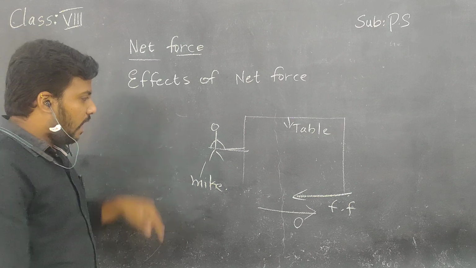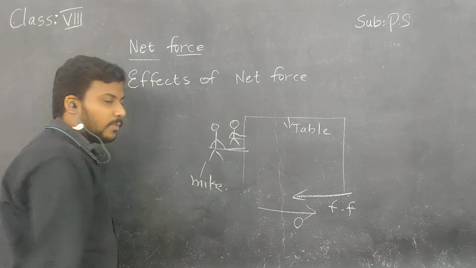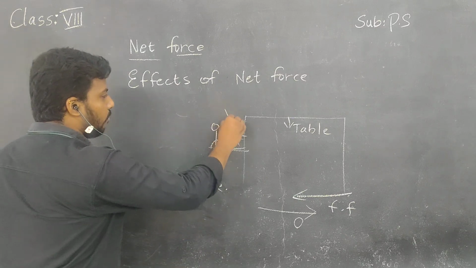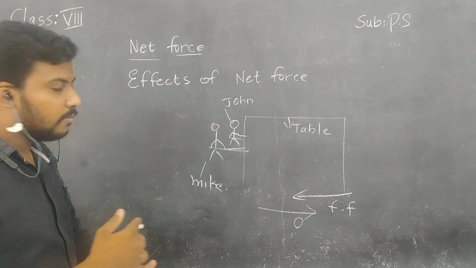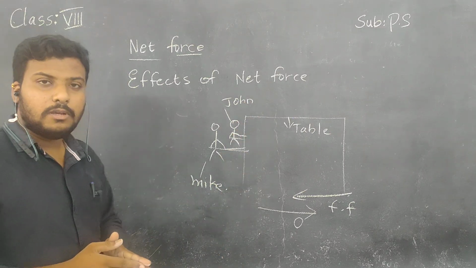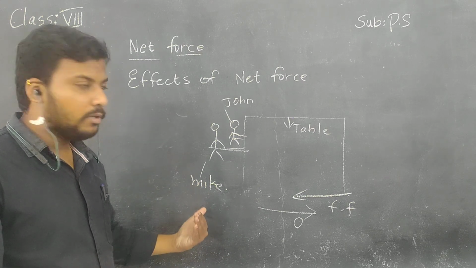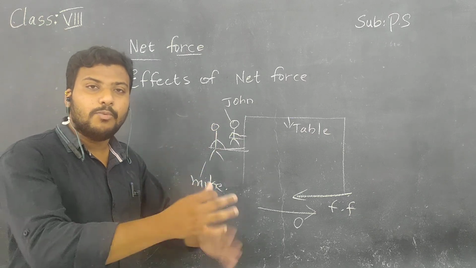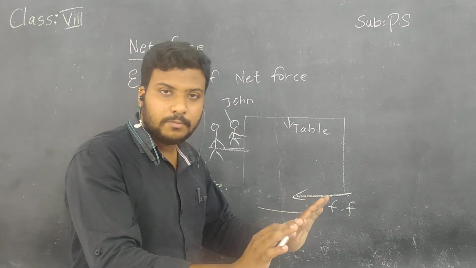Then another friend named Johnny came into the action. Johnny came and along with Mike, he is also applying force on the table. Right now the table starts moving in the forward direction. Why, children? How is it possible? In the first case it did not move. In the second case, when Johnny came into the action, it moved. Why? Because he is also applying a force.